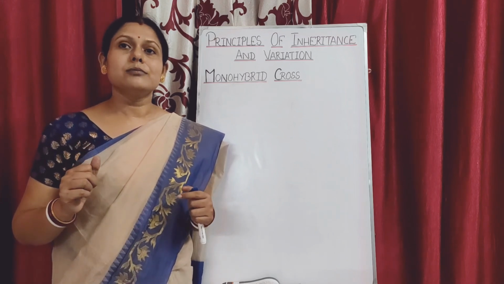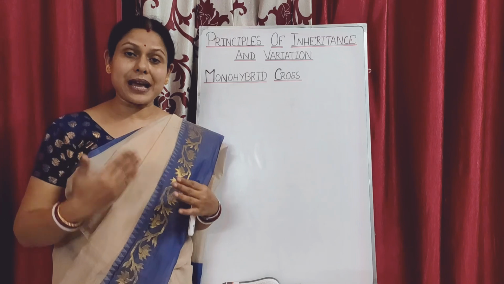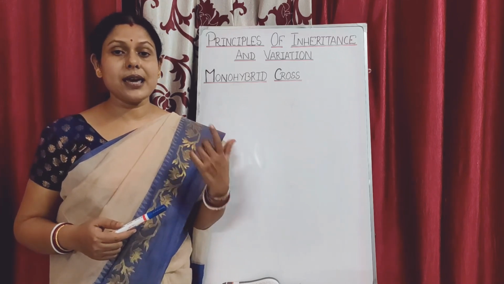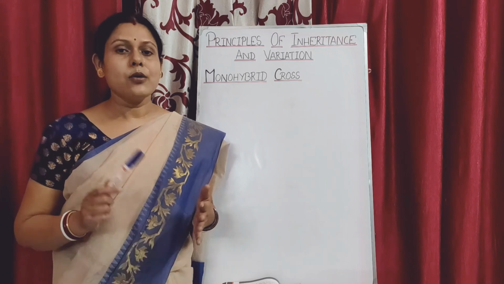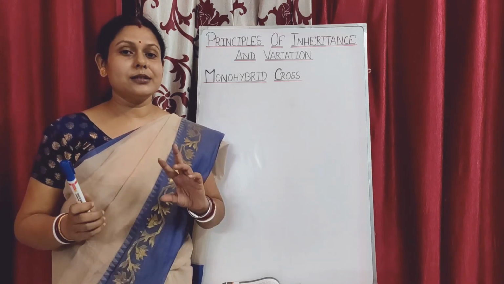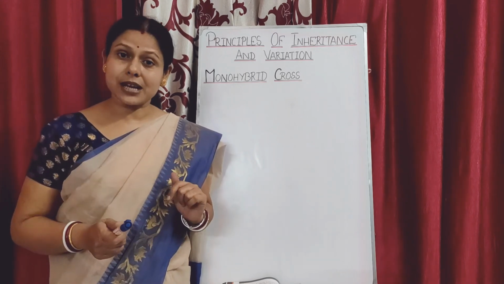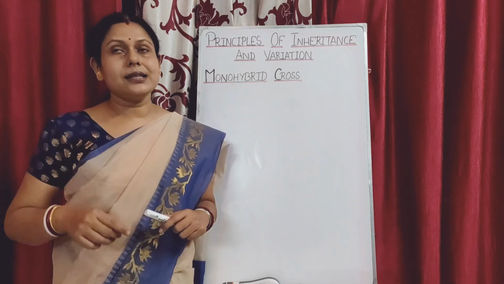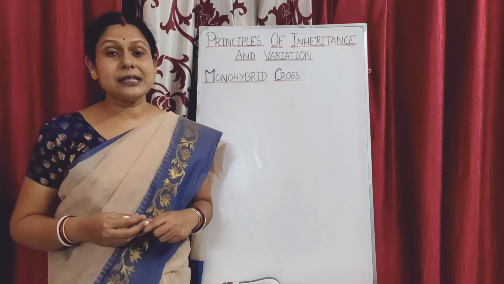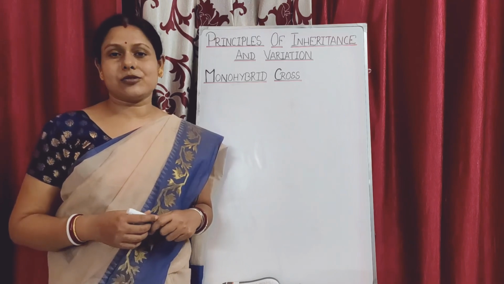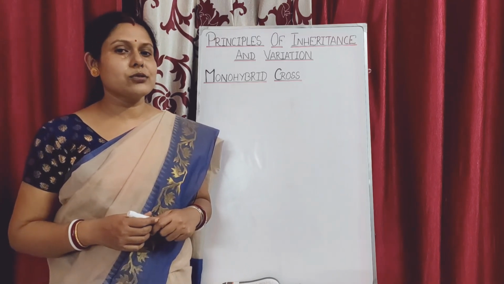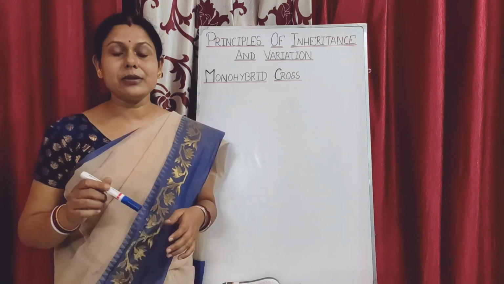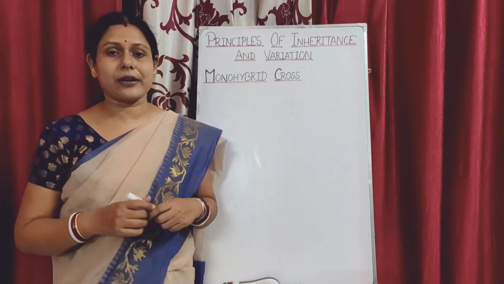Now, to know whether the plants obtained as a result of crossing between the F1 individuals had two alleles of the same type or of different types, Mendel did one experiment, and this experiment is known as the test cross. Now, what is this test cross? Today we are going to see that, and also one thing which is not mentioned but I will tell you, that is what is called the back cross.